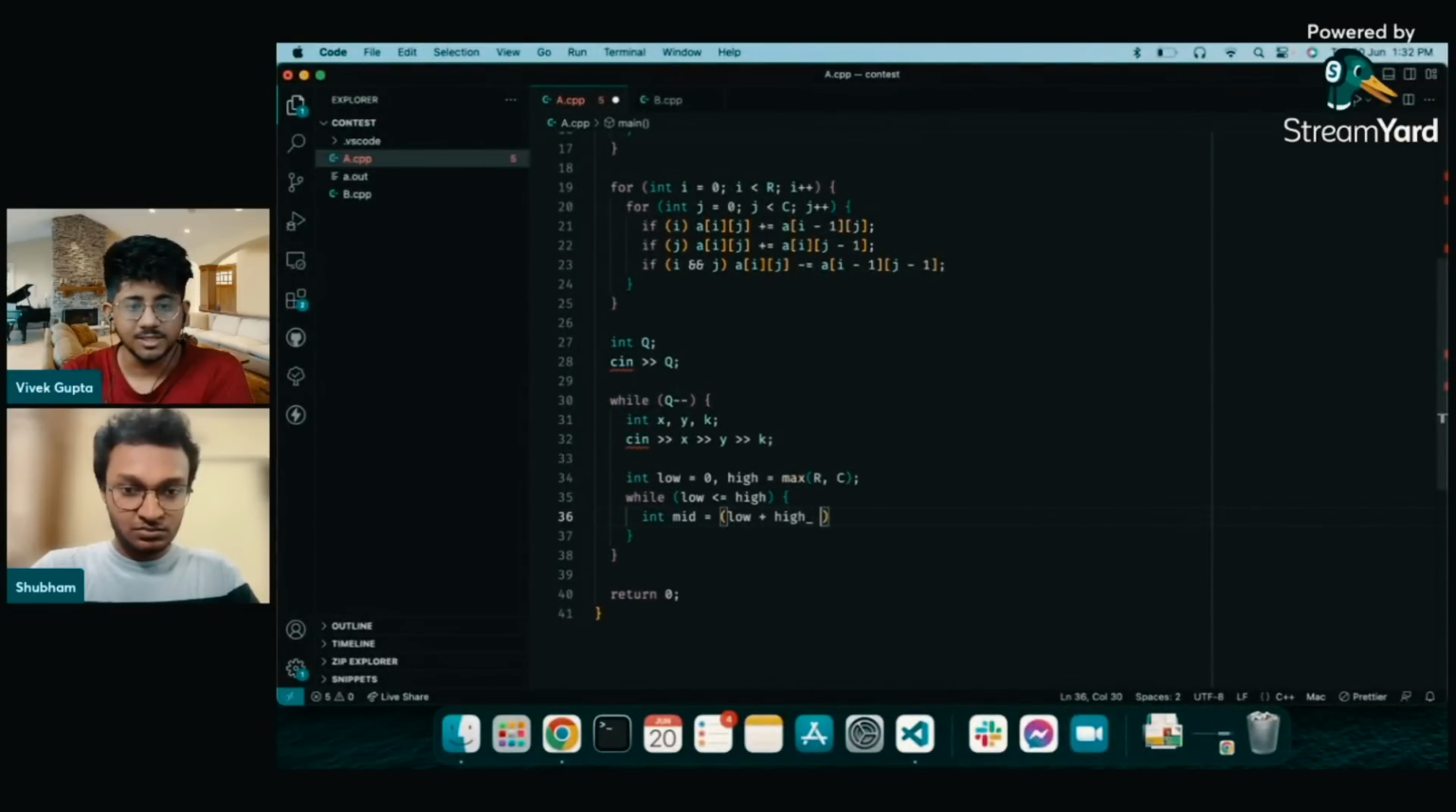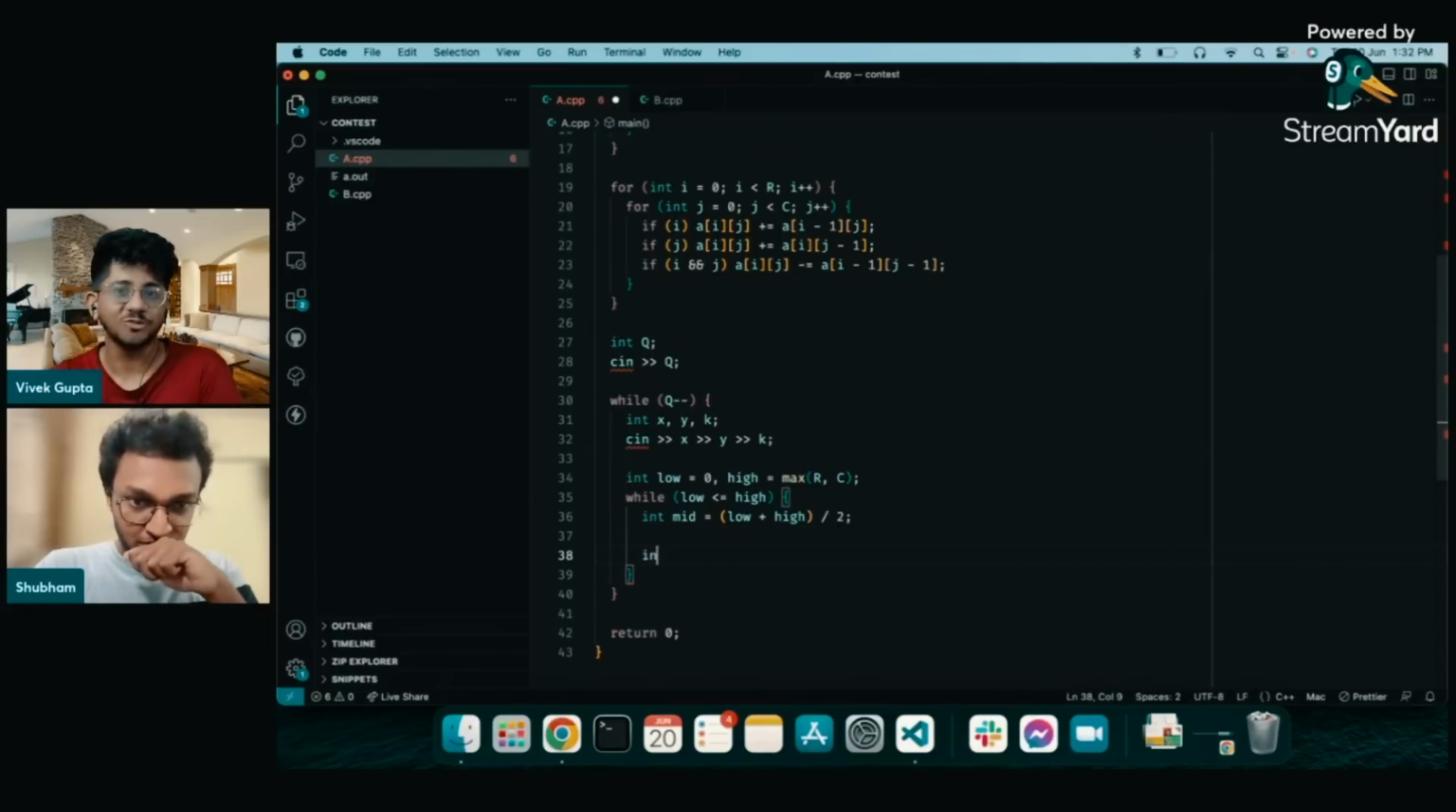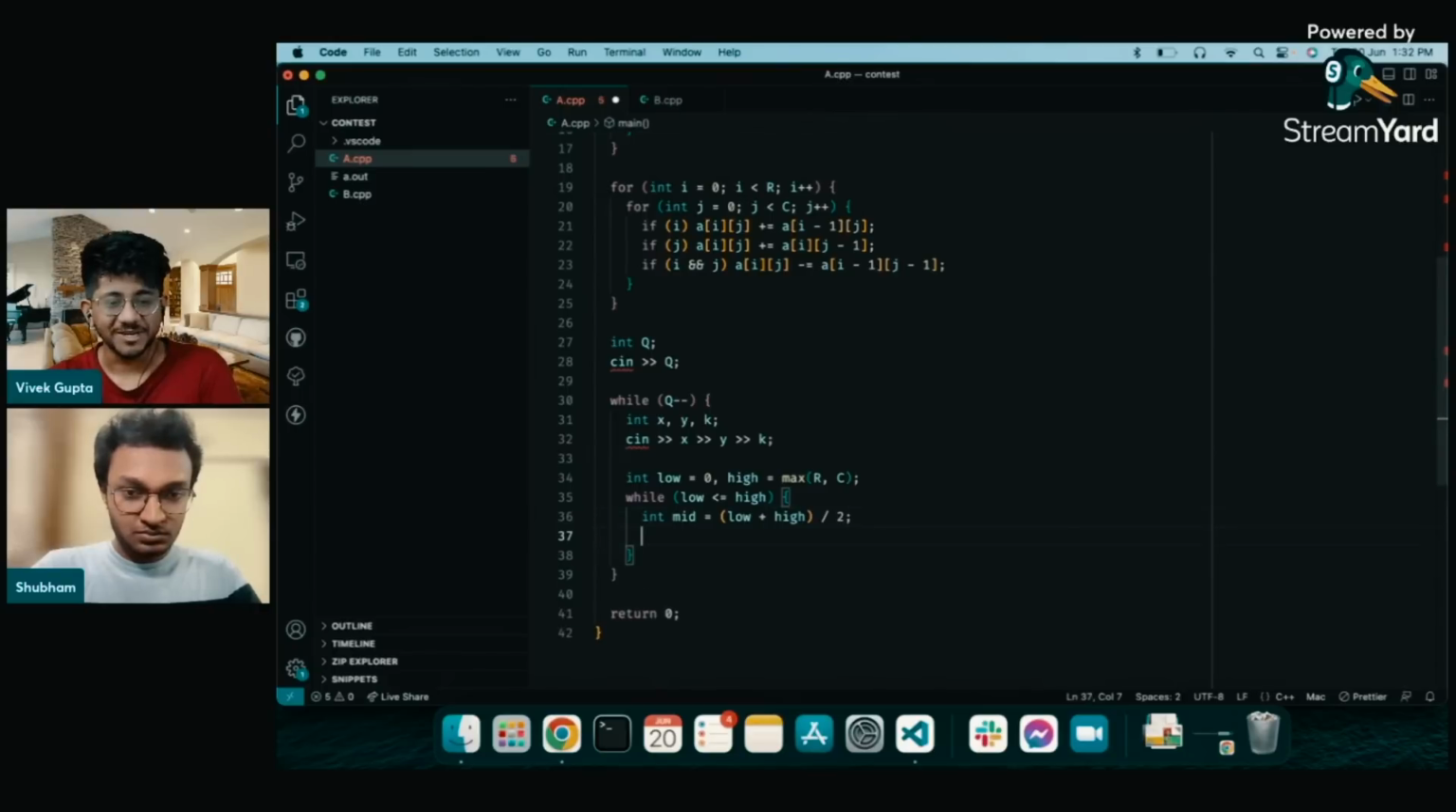Okay, so I see he's already written the input and all. So Shubham has a good typing speed. I think he can code at around 100 words per minute, I think twice my speed, I guess. But again, that's pretty interesting.